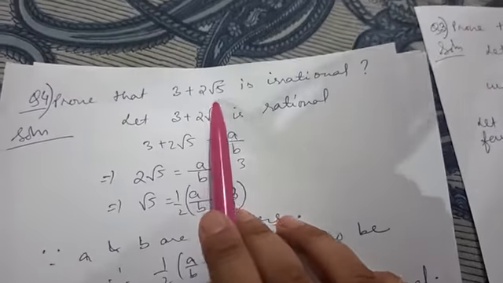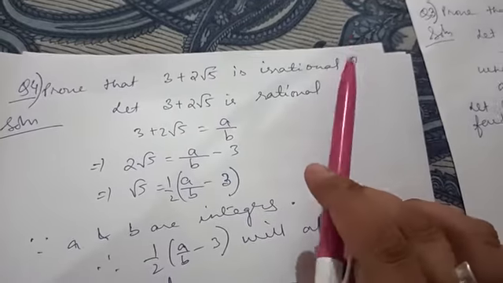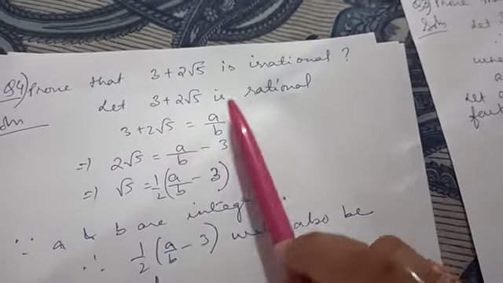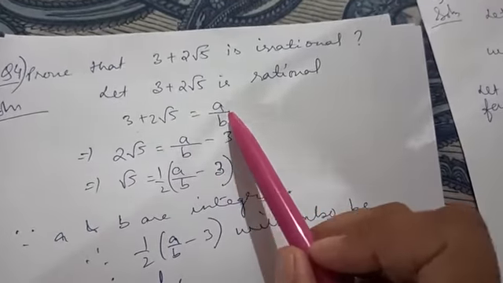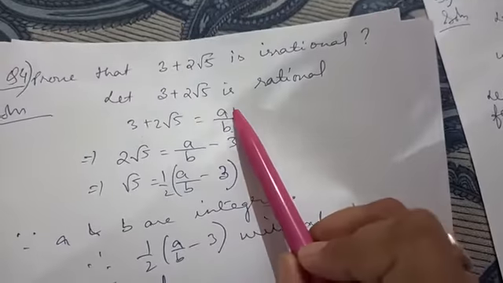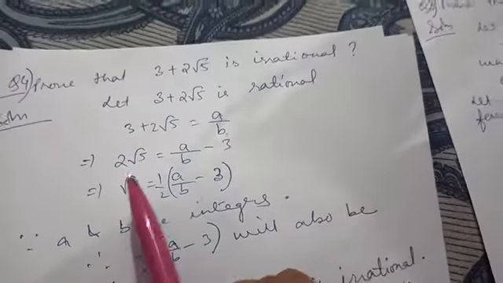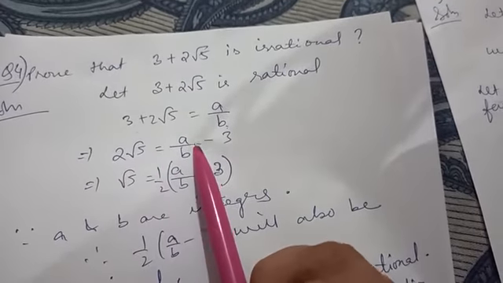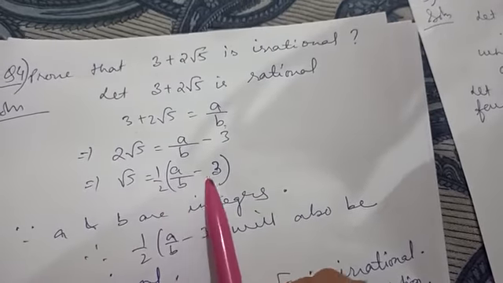Similarly, one more question here you can see. Prove that 3 plus 2 root 5 is also an irrational number. We know this, isn't it? But let us consider this to be a rational number. So when we are considering this as a rational number, we can express it in the form of a by b, where a and b are integers and b must not be equal to 0. After that, let the value of 2 root 5 be equal to a by b minus 3. So root 5 will be half of a by b minus 3.